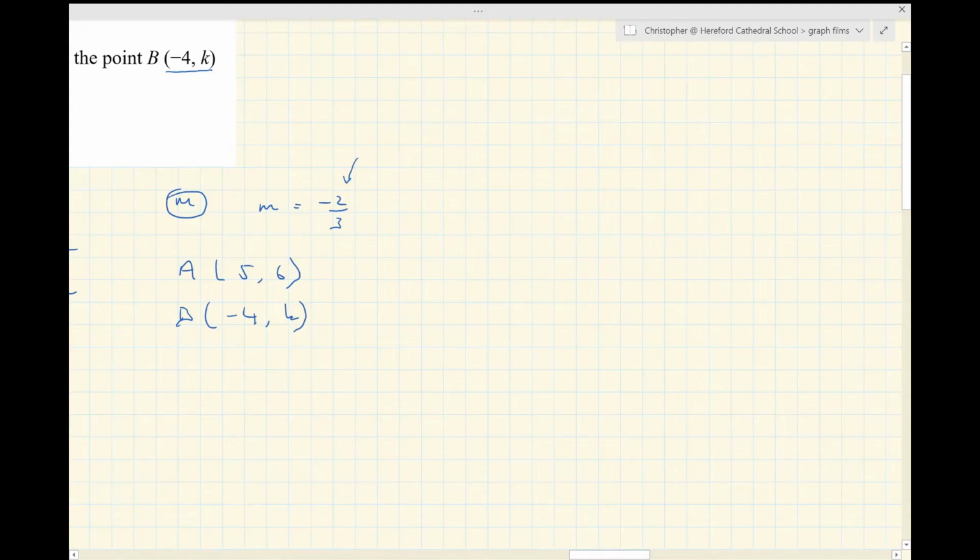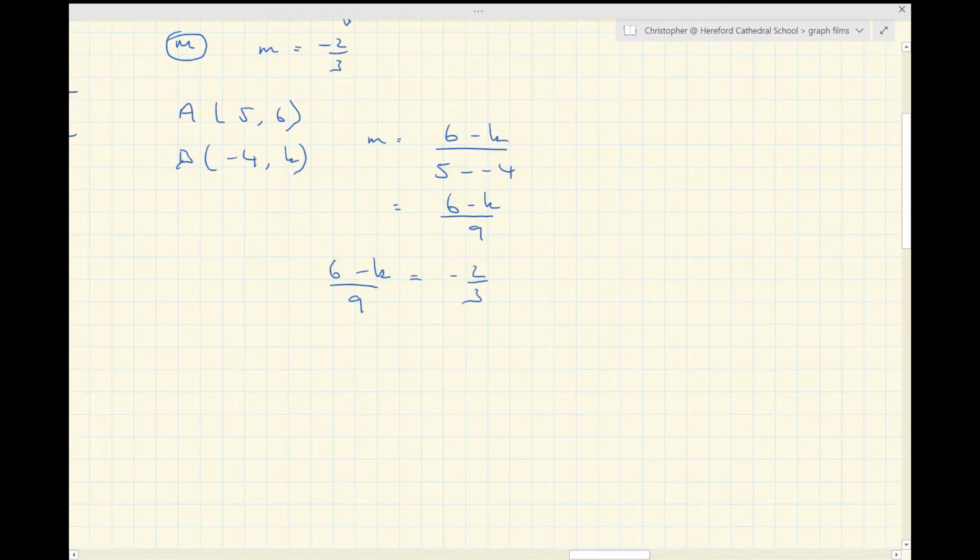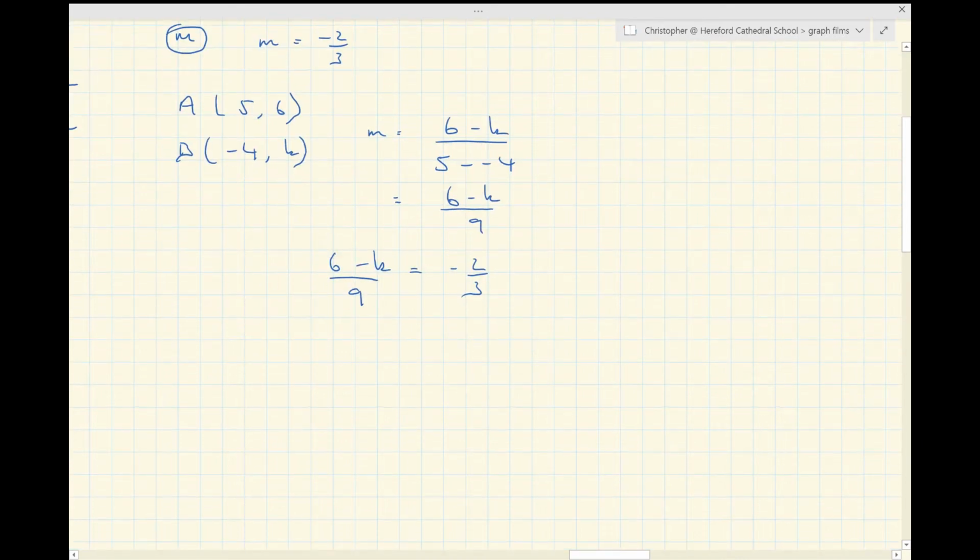So let's have a look. The gradient here, well, I've got to do the difference in the y coordinates. Let's do 6 minus k divided by the difference in the x coordinates, 5 minus minus 4. Be careful of your sign. So the gradient is 6 minus k over 9. And I know that the gradient, 6 minus k over 9, is equal to minus 2/3. So there's an equation with just k in it. So I can solve that to find k.